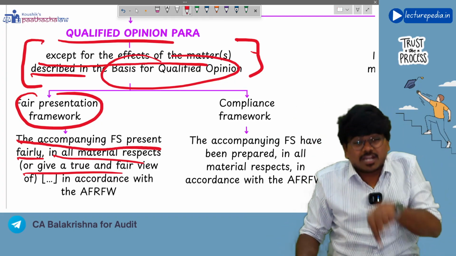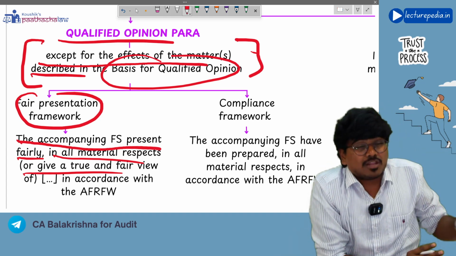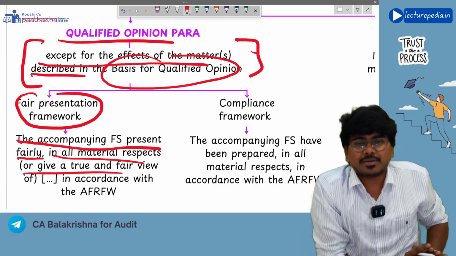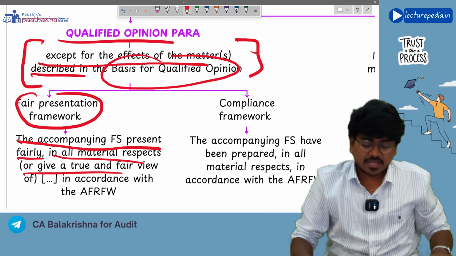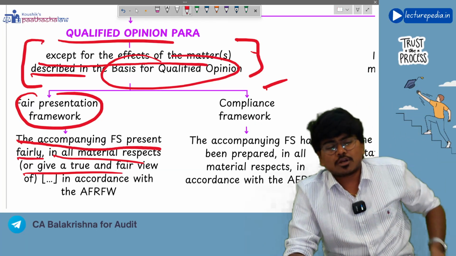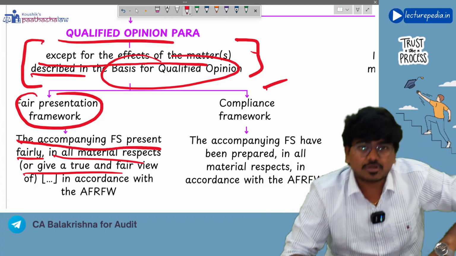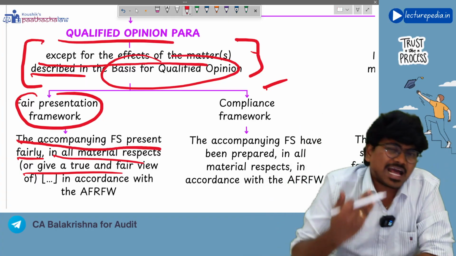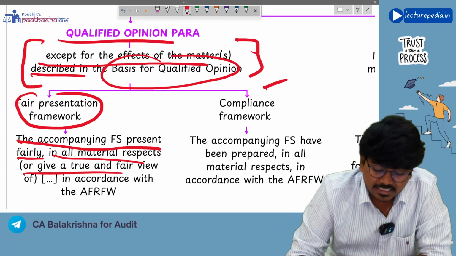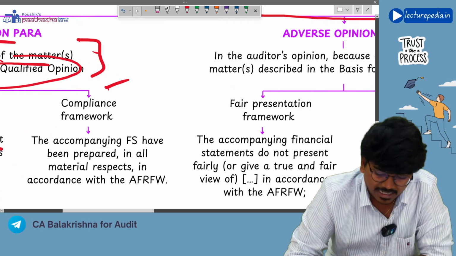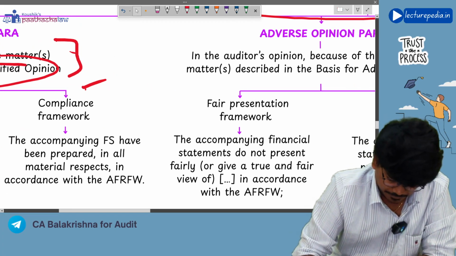But in case of qualified opinion, you will say that except for the misstatements that I have disclosed in the basis for opinion paragraph, remaining financial statements are showing true and fair view. And in case compliance framework is followed, except the matter that I have shown in the basis for opinion paragraph, remaining financial statements are prepared as per the applicable financial reporting framework. Like this, you will say. Understanding? Yes.